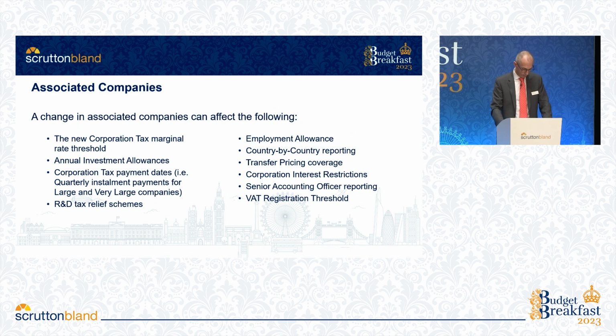So a very large company, defined by profits of £20 million or more, pays tax at months 3, 6, 9 and 12 of the accounting period. A large company pays tax at 6, 9 and 12 months and 3 months after the end of the accounting period, and that's after the second consecutive year that it becomes large. So these £20 million and £1.5 million limits until now have only been split between 51% subsidiary companies of the same group, whereas from 1st of April, the number of associated companies is used to divide those limits. So there'll be far more companies paying tax by instalments, I'm afraid.